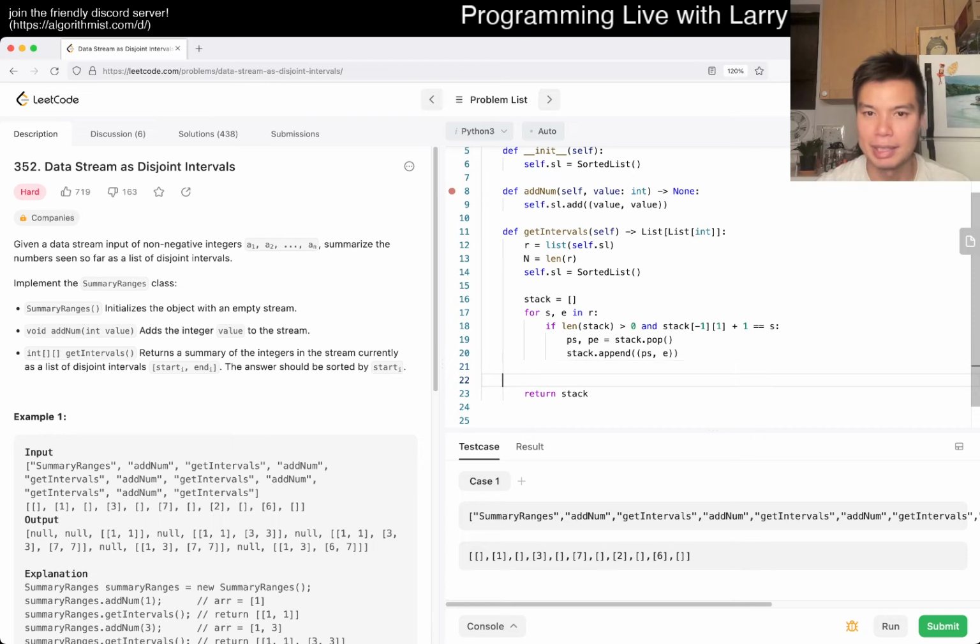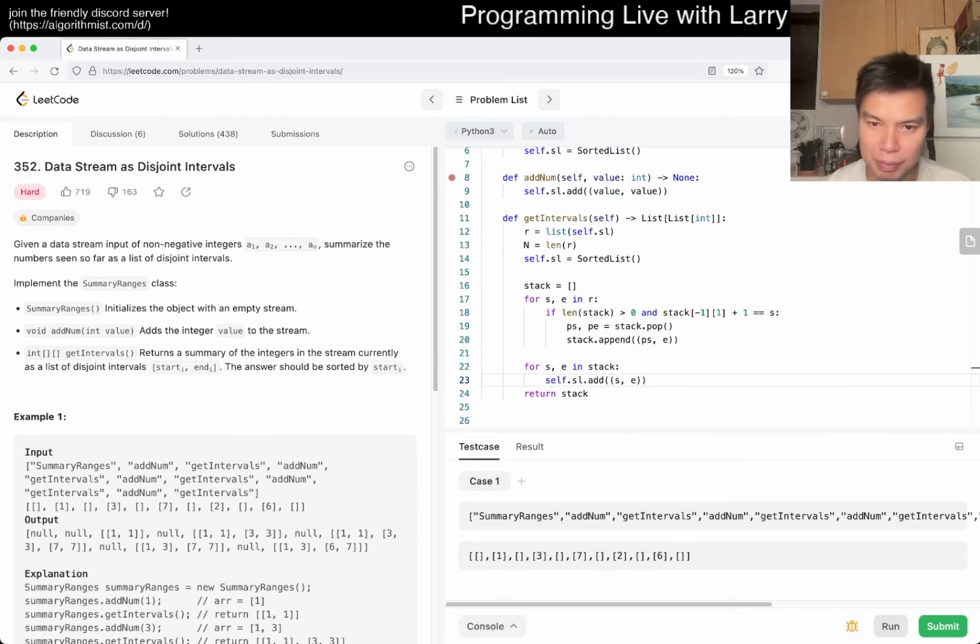I think that's right, but then now we do dot add, or let me check sorted list syntax. I mean we can do it individually, but I think there's a thing where you add a lot of stuff at the same time, but maybe I'm wrong. Append, so there's append, what? Extend, nope. So adding value, so there's add. Okay, maybe I'm wrong. Okay, fine. So then here, for SE in stack, sub.sl.add SE. Let's give it a spin.